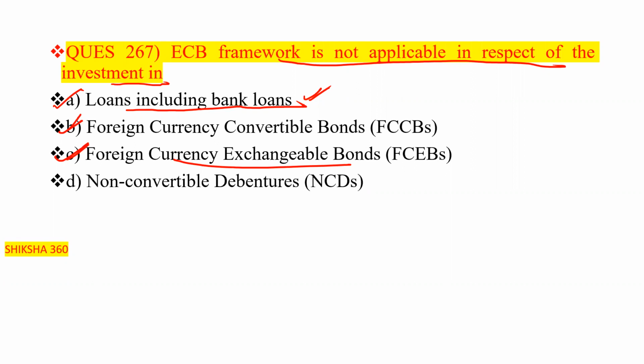So option number D, that is non-convertible debentures. Is it applicable on that or not? It is not applicable on that. So the ECB framework is not applicable in respect of option number D, non-convertible debentures.